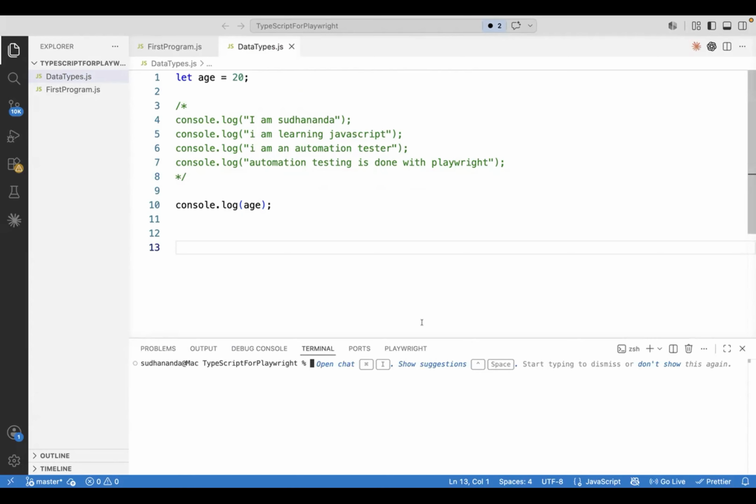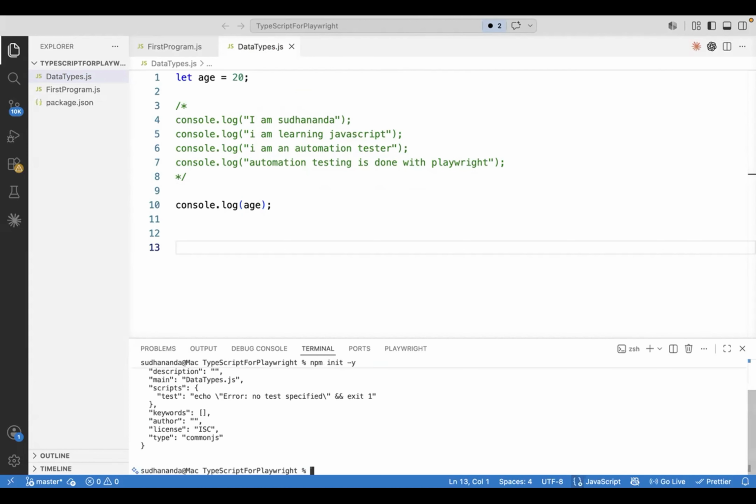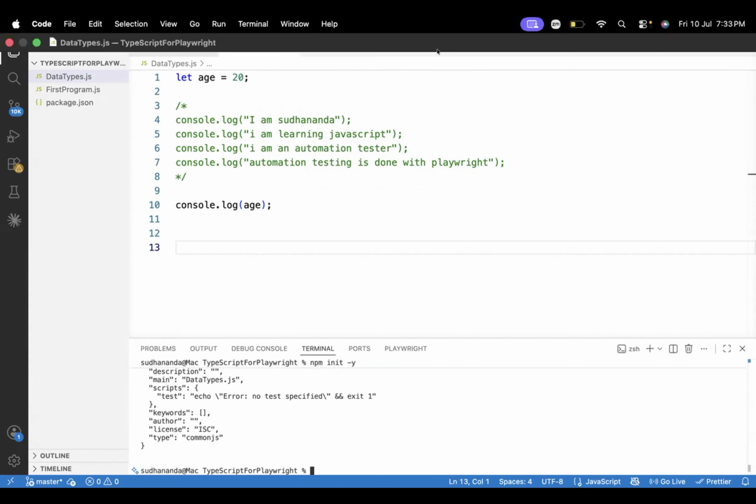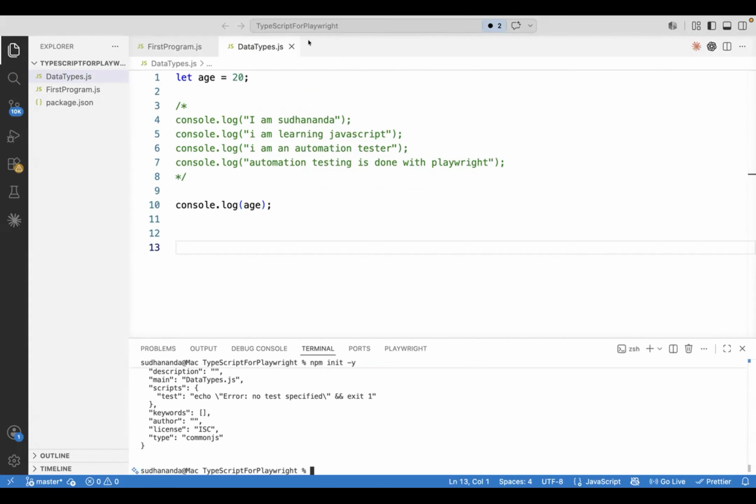So open the terminal. For some people, it might throw an error. That's why I asked. We will be running certain commands, like npm init, type npm init. I'm also sending you that command: npm init -y to take default settings. Now whenever you run npm init -y, it should create package.json.